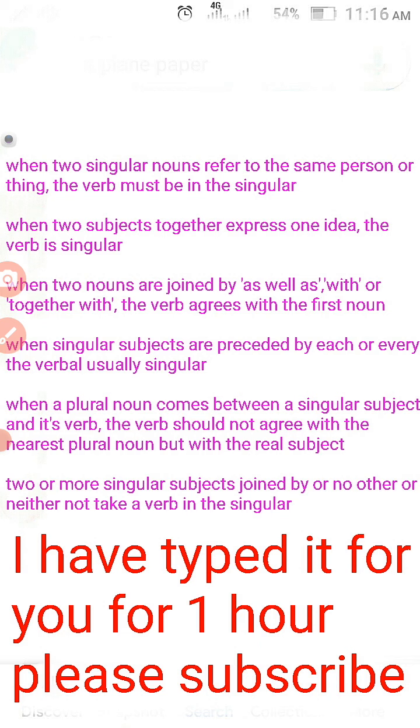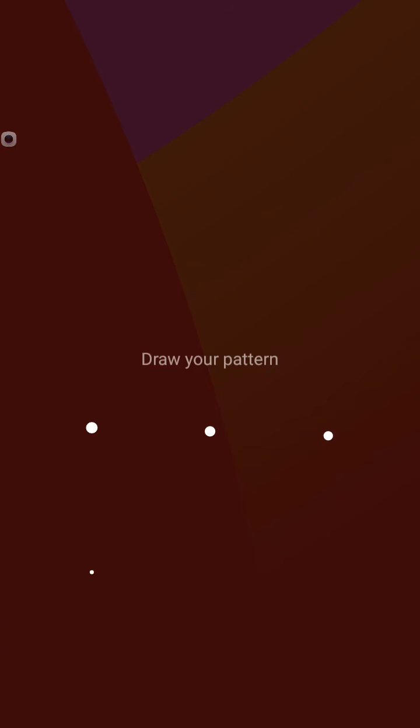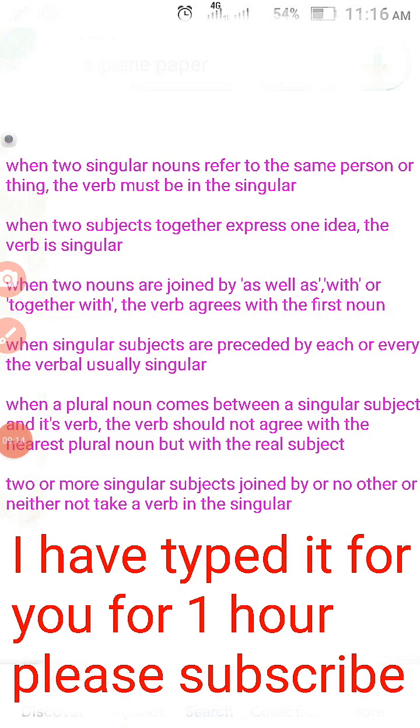I am telling cat, but singular verb is there. You can get this doubt. Why are you telling like that? You can ask this doubt. But I am telling, what is the rule here? Rule is that we should agree with the first noun, the dog, which are joined by as well as, with, or together with.